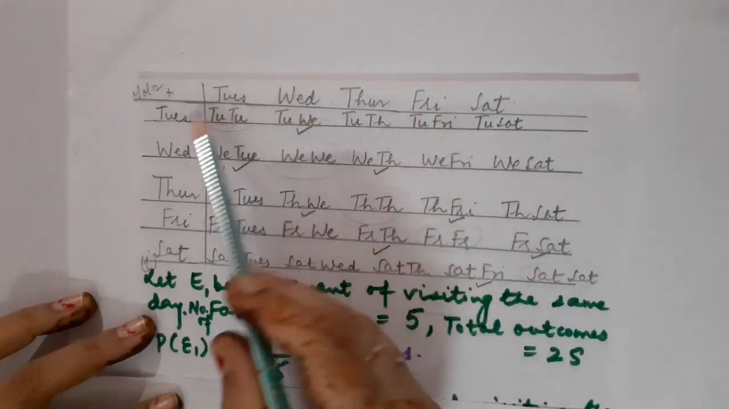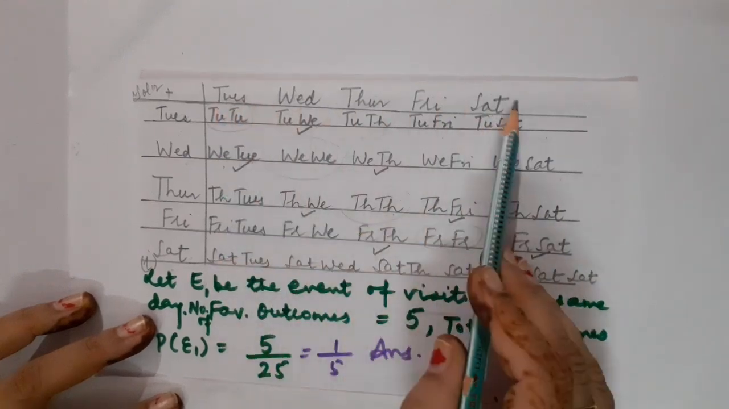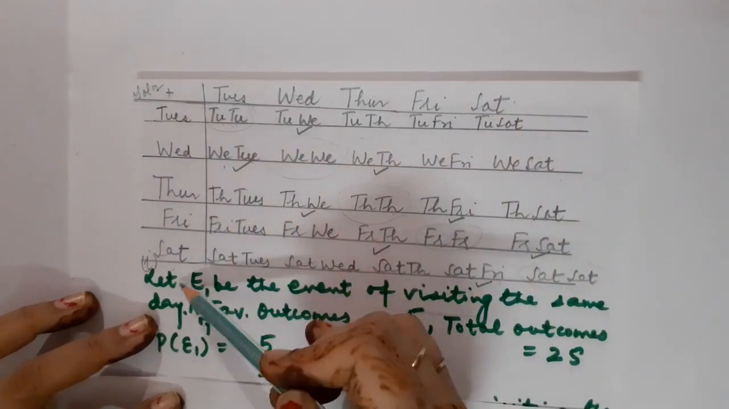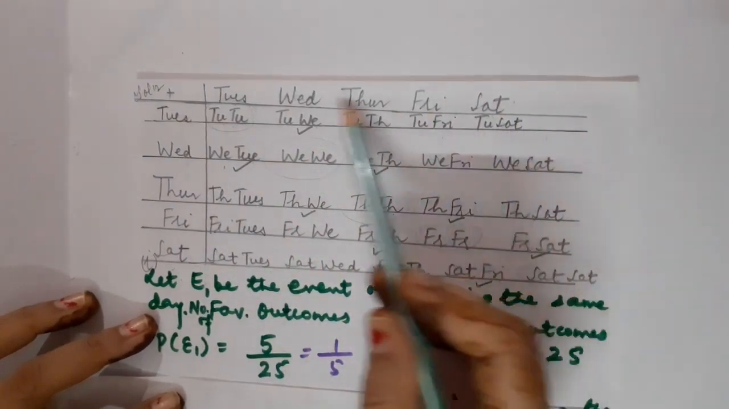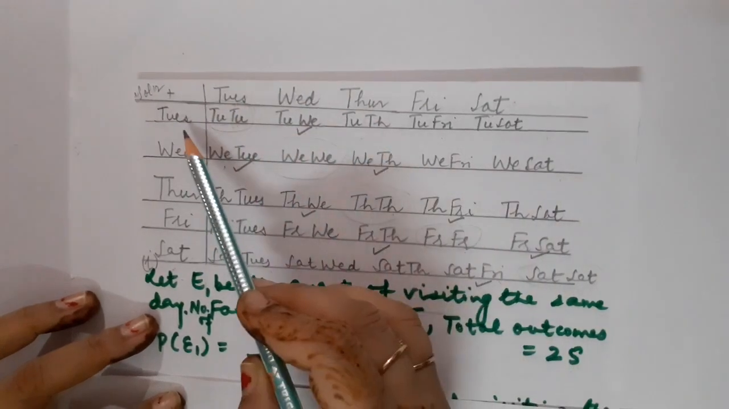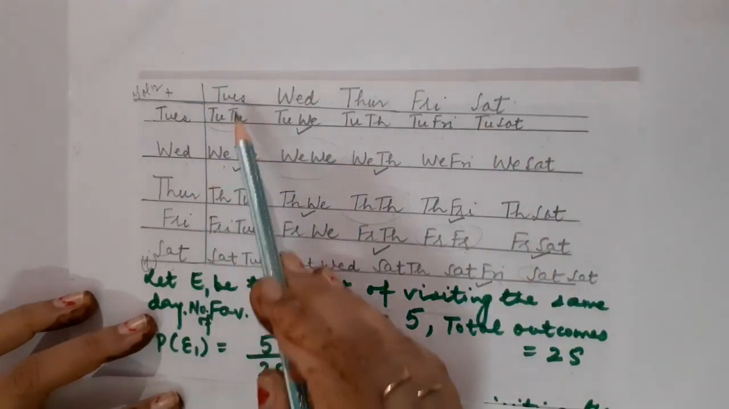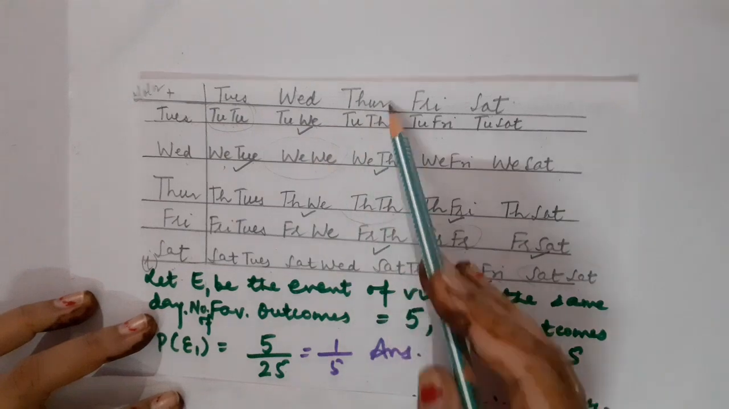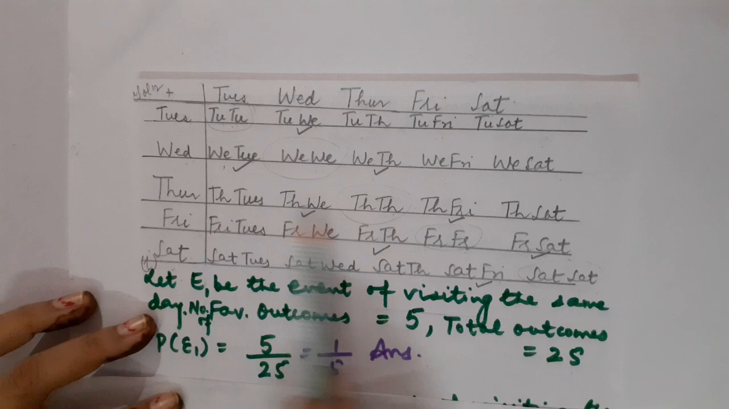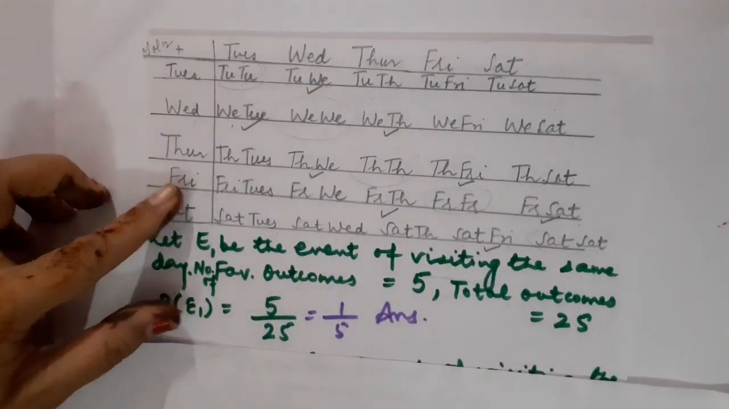So children, for this you are going to make a table. Start from Tuesday, go up to Saturday. Let the rows be for Shyam and the columns for Ekta. Out of these you will have to write Tuesday-Tuesday, Tuesday-Wednesday, Tuesday-Thursday, Tuesday-Friday, Tuesday-Saturday. In the same manner, children, Friday-Tuesday, Friday-Wednesday, Friday-Thursday, Friday-Friday, Friday-Saturday. In the same manner for Saturday, for Thursday and for Wednesday you will be writing. So there will be 25 total outcomes.